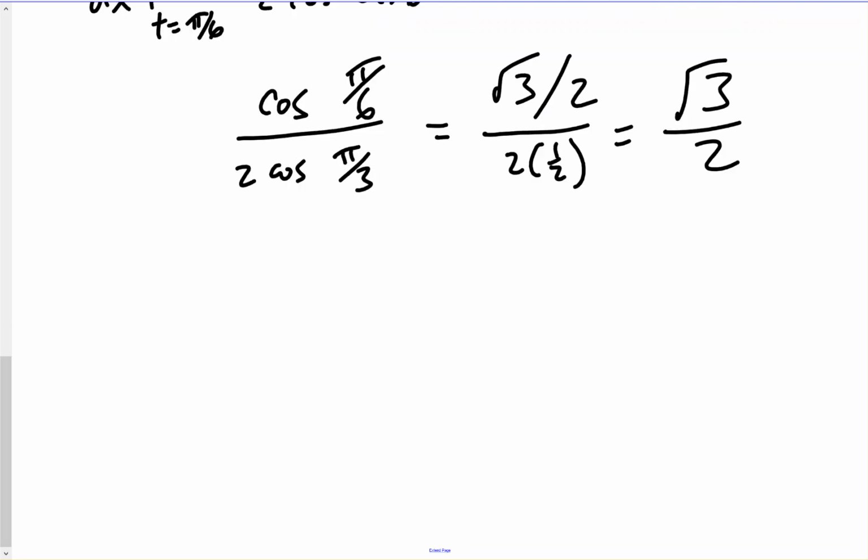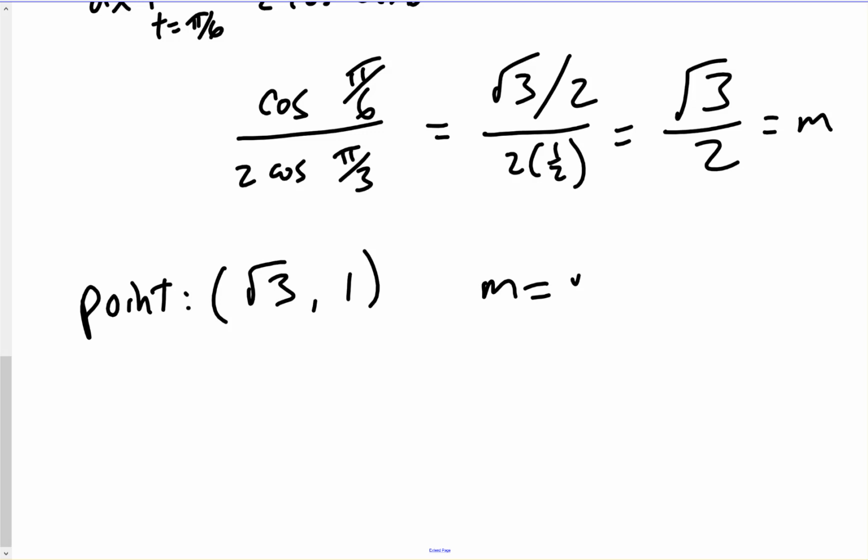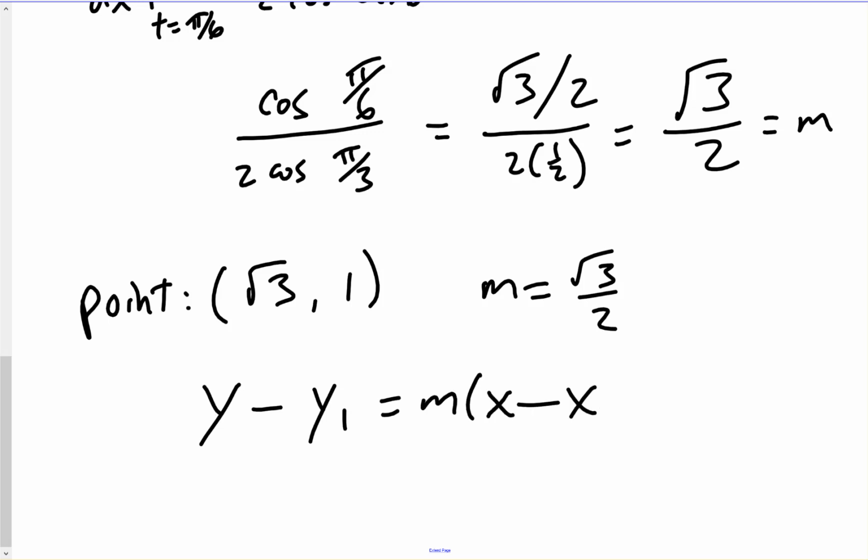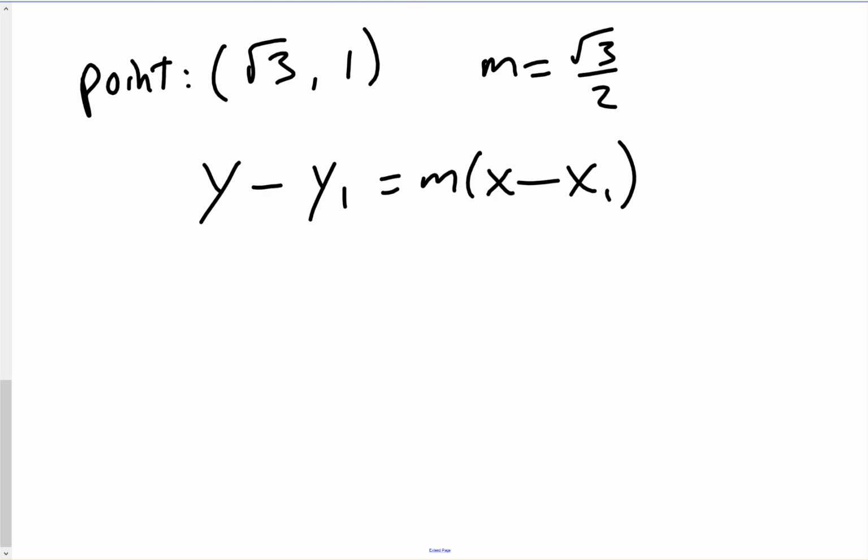Okay, so let's get the equation then. So that's the slope. Now using the point we had in the beginning, square root 3 comma 1 and the slope of square root 3 over 2, we can come up with the equation using our point slope form. Okay, so plug in our values.